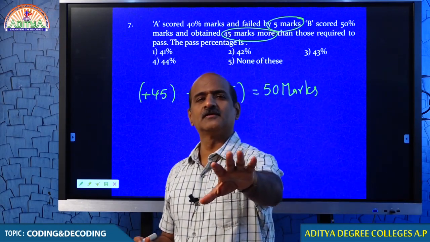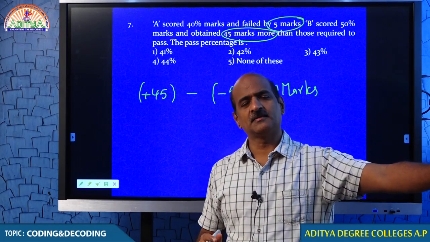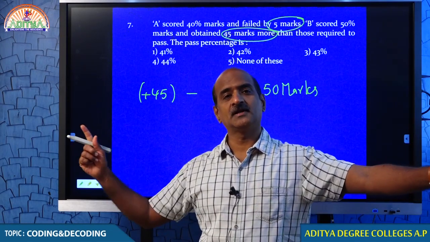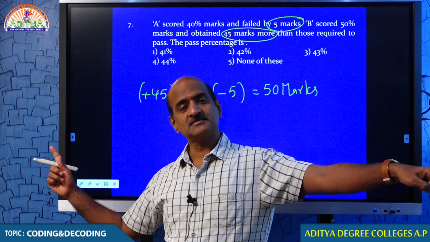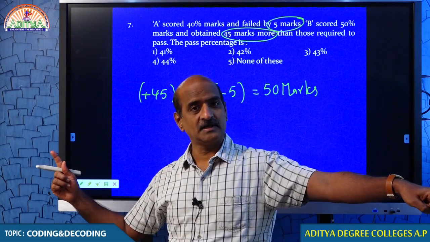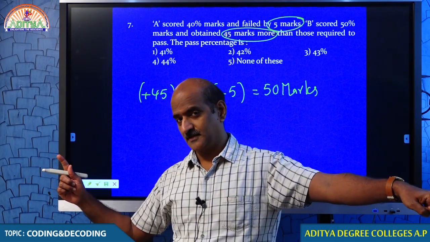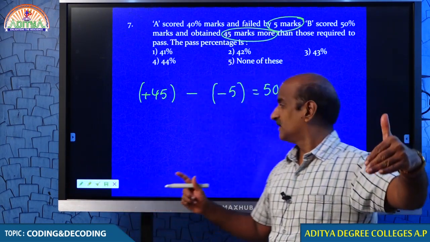If your college starts at 8 o'clock, somebody may be early by 5 minutes and somebody may be late by 45 minutes. Early by 5 minutes means 7:55. Late by 45 means 8:45. The difference is 50, isn't it? Tell me, what is 50?